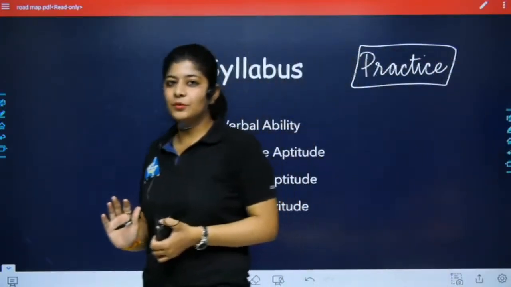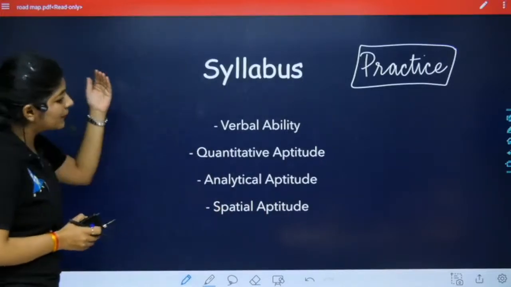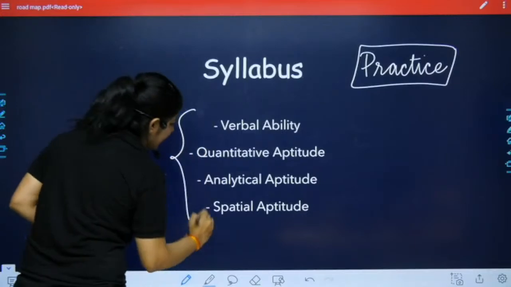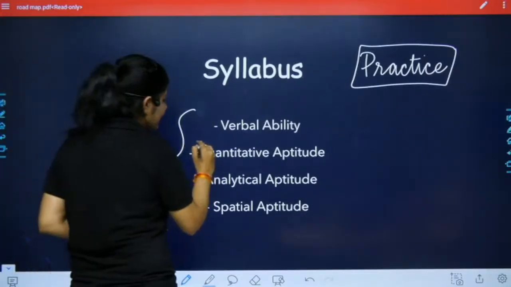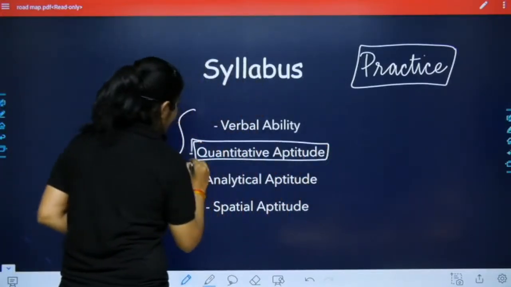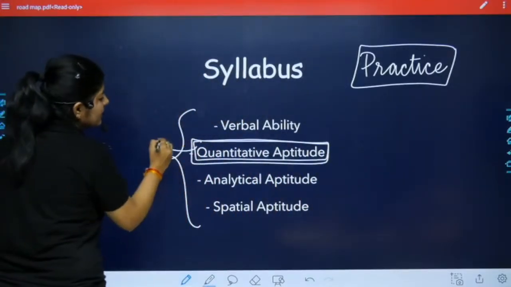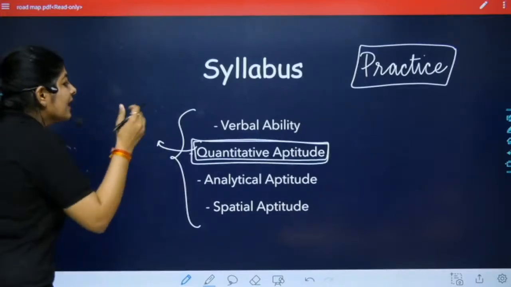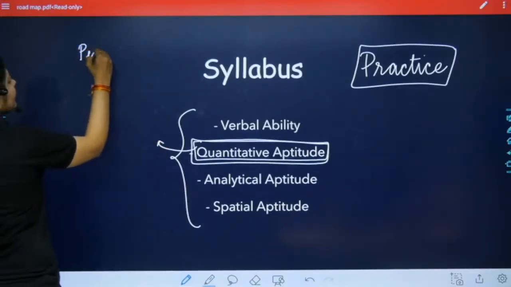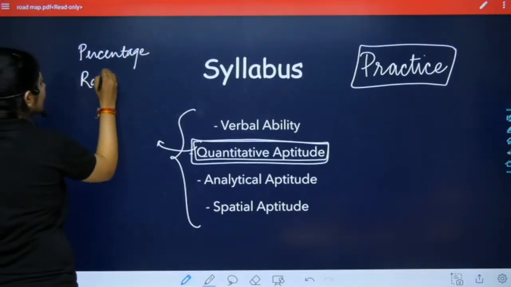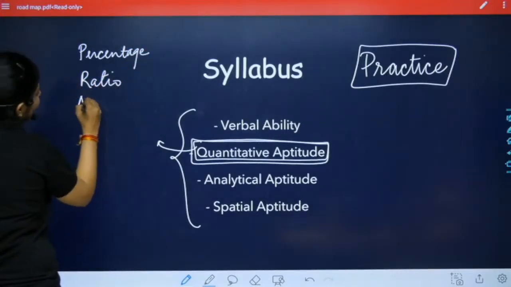All you have to do is select one topic from these. I suggest starting from quantitative aptitude, as this is the most important topic, and start from percentage, ratio and average.